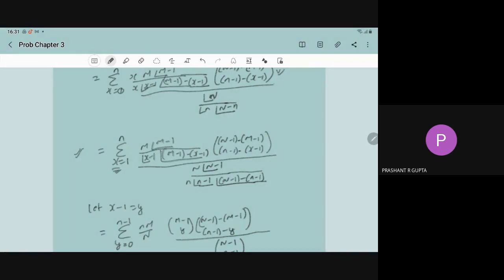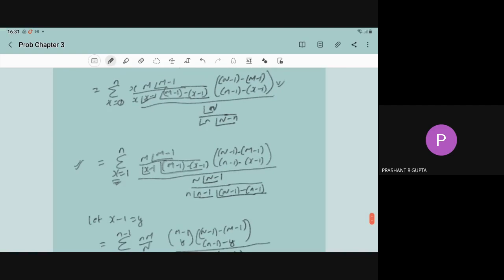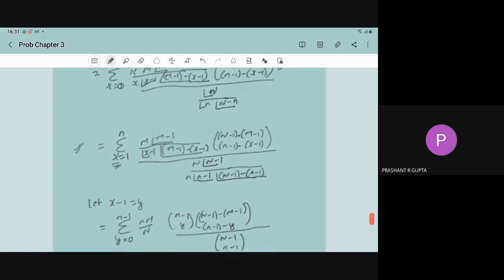Now m into factorial (m minus 1) upon factorial (x minus 1), into factorial of (m minus 1 minus x minus 1), and (n minus 1 minus m minus 1) choose (n minus 1 minus x minus 1), divided by n into factorial of (n minus 1) upon n into factorial of small n minus 1, and this factorial can be written as (n minus 1 minus n minus 1).